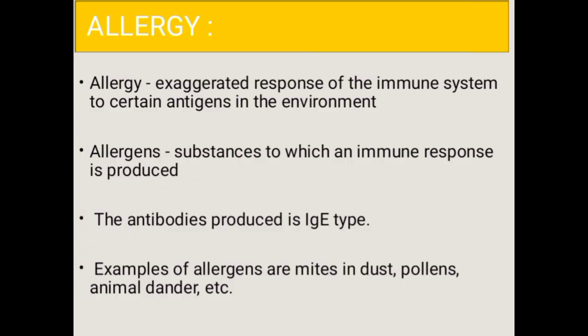Next, we shall discuss allergy. Allergy occurs when a person's immune system reacts to substances in the environment that are harmless to most people. These substances are known as allergens and are found in dust, mites, pests, pollen, insects, foods, and drugs.